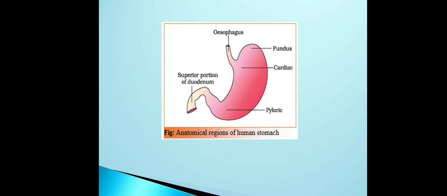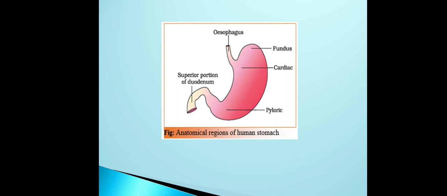Where the esophagus starts with the stomach, that part is said to be the fundus, or it is also called the fundic. The next part continues as the cardiac, after that it is the body, and the last part of the stomach is called the pyloric.